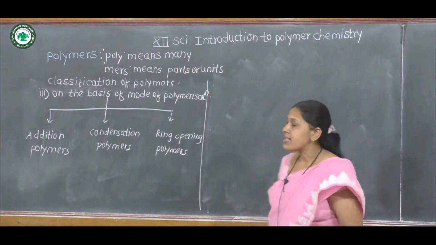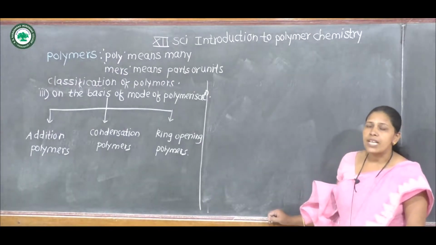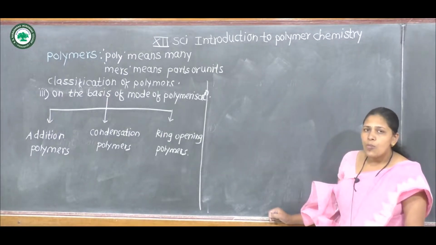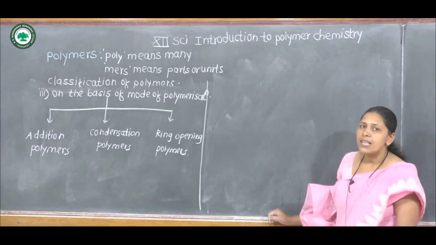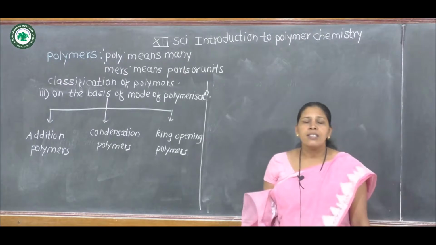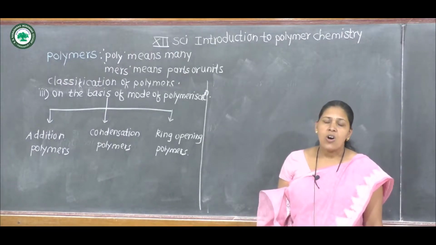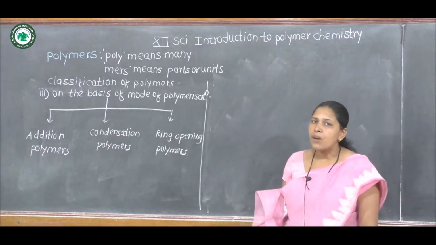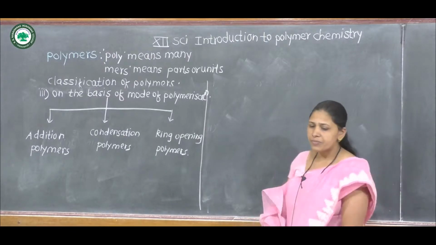In the process of polymerization, low molecular mass compound is converted into high molecular mass by applying temperature or specific pressure or by using certain catalyst.